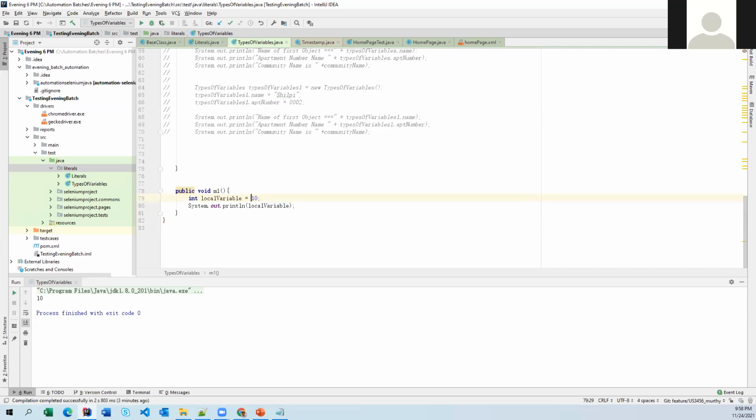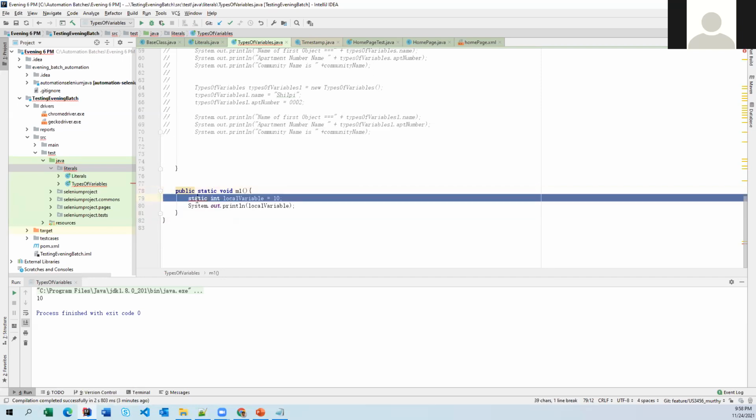And there is something we have to discuss, but now I don't want to discuss. So here, let me make it static. Applying any keyword to the local variable is illegal. You cannot assign any keyword for local variables.